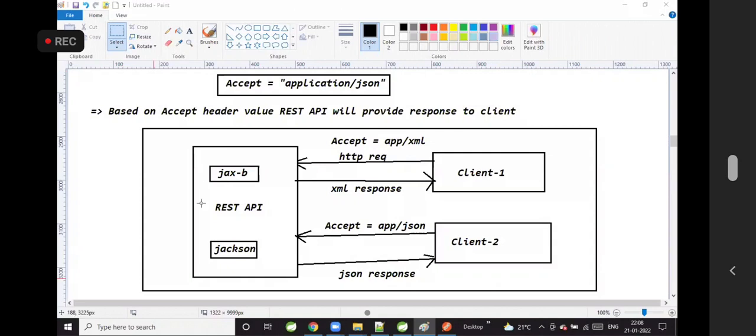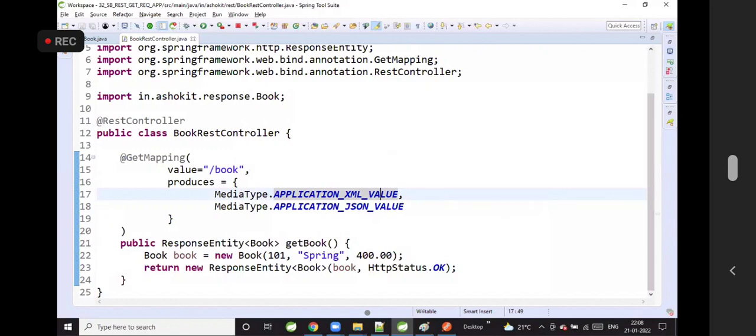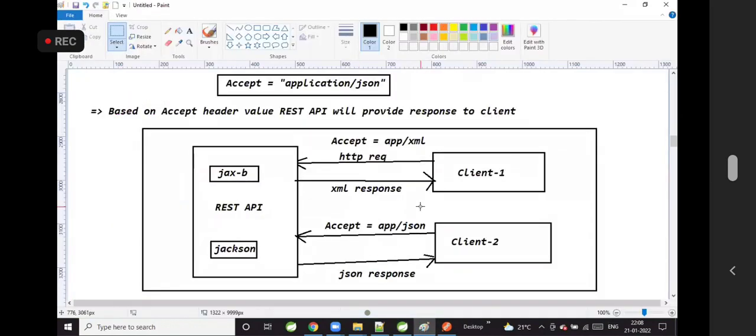Do you understand how XML data and JSON data come as a response? What is the purpose of the Accept header? How does XML data or JSON data come as a response? How can a client receive XML as a response? How can a client receive JSON as a response? Are you able to follow this?